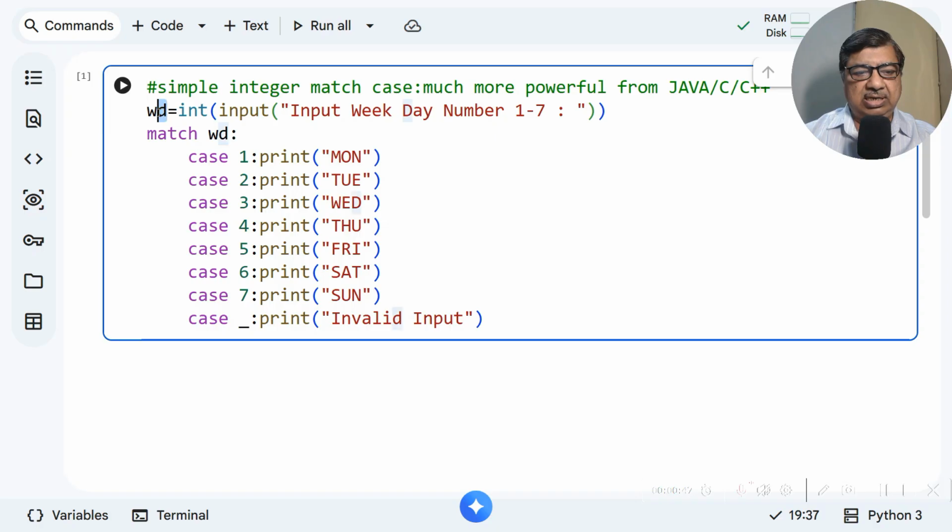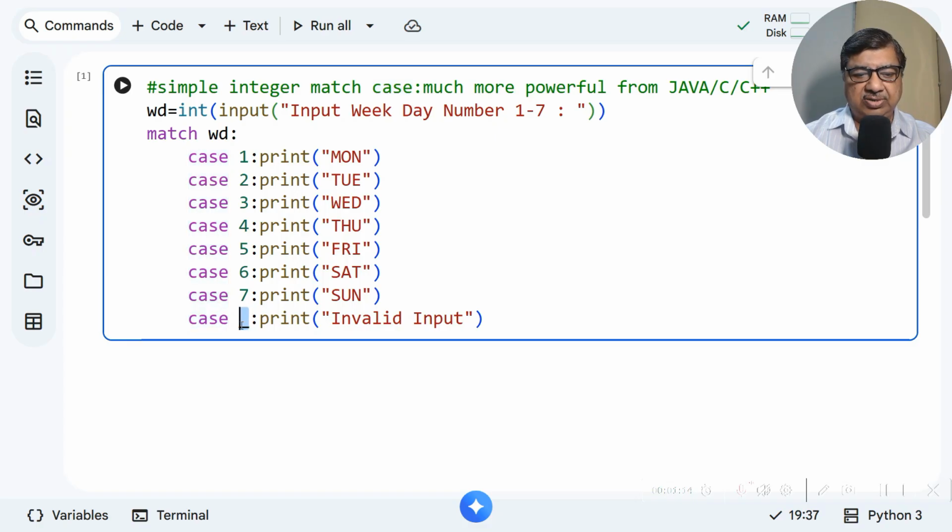So we'll collect the number as an integer, which is weekday, input a weekday number from 1 to 7 and convert it to integer. And this is the structure of this. First, we use the match command, the way we use the switch command, match command, and each of them we compare to a particular case, and then a wildcard case, which in other language is a default case.